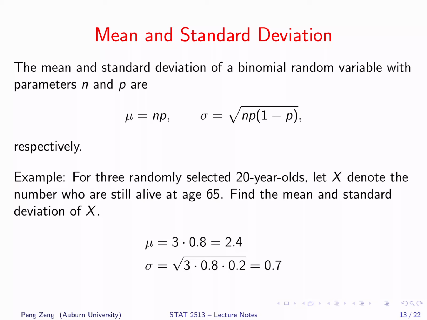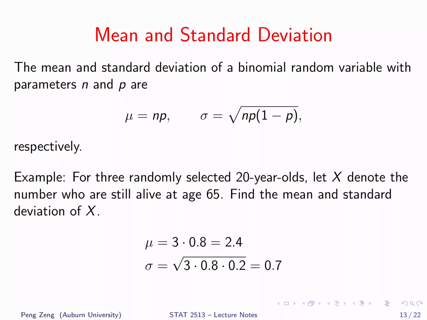The standard deviation is the square root of n times p times 1 minus p. We can see that when p equals 0.5, the standard deviation is maximized. When p moves away from 0.5, the standard deviation will become smaller.